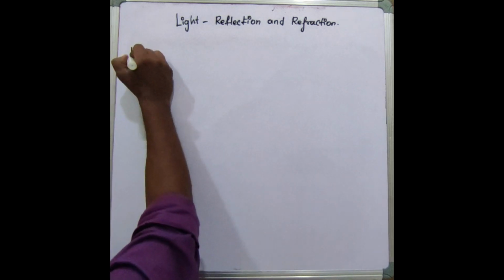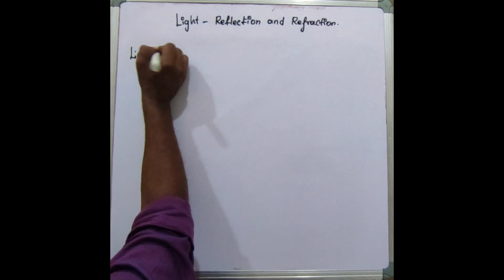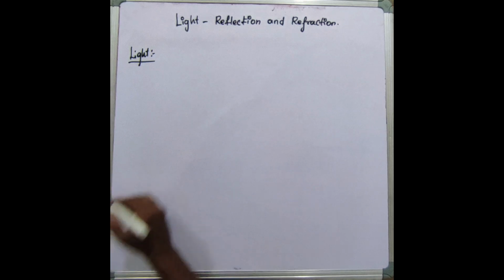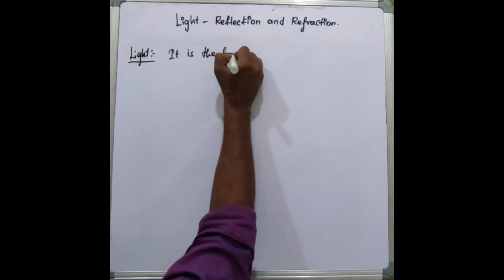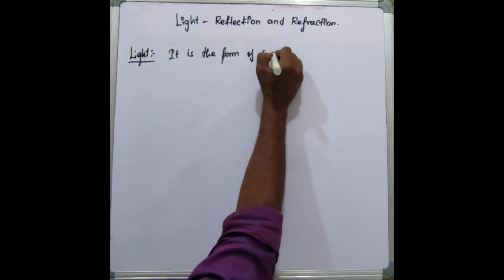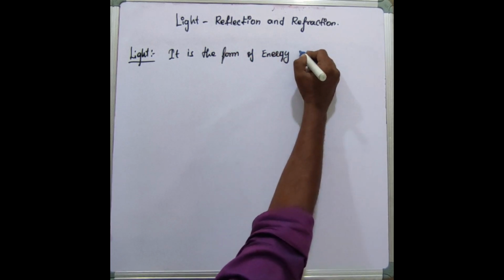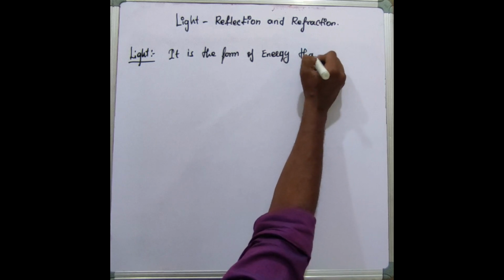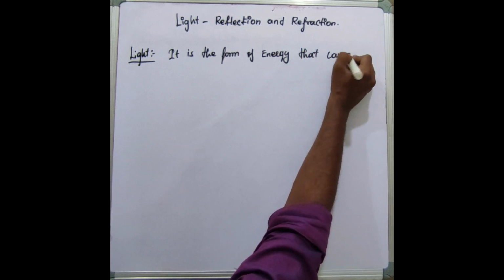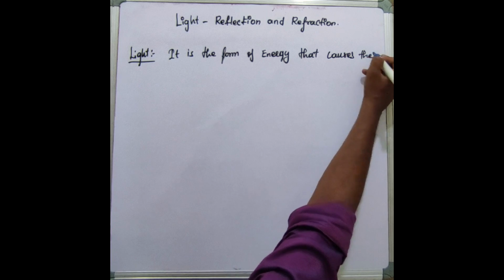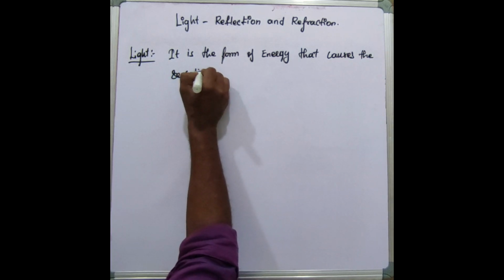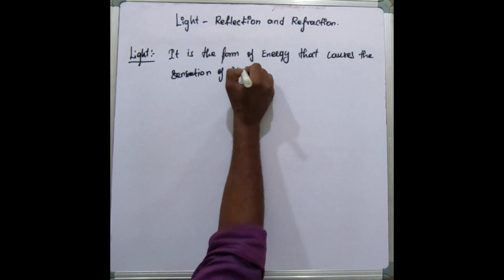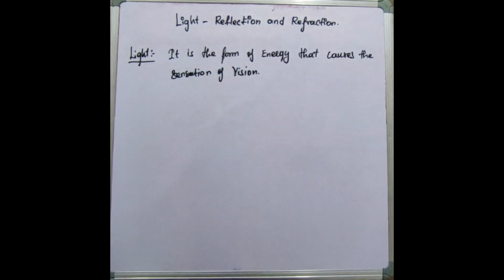So light, what is light? Light na enna appadinu pathingannaa, it is the form of energy, right? It's a form of energy which causes the sensation of vision. Okay, the sensation of vision. This is a definition for light.